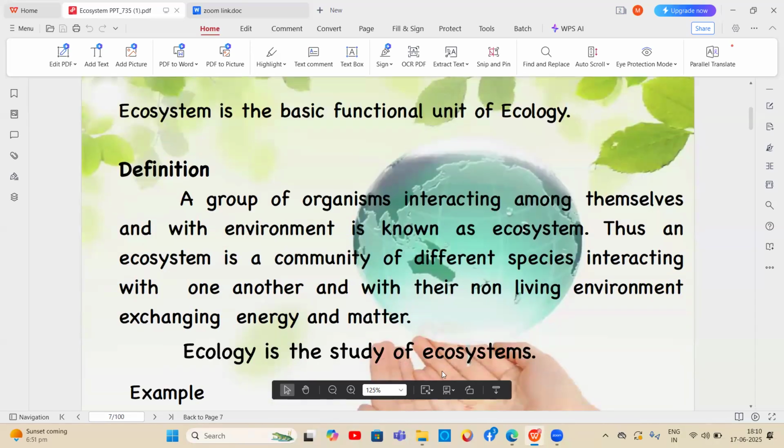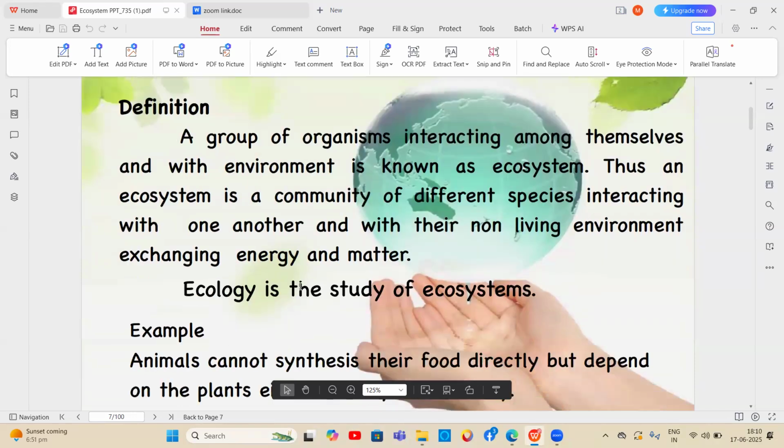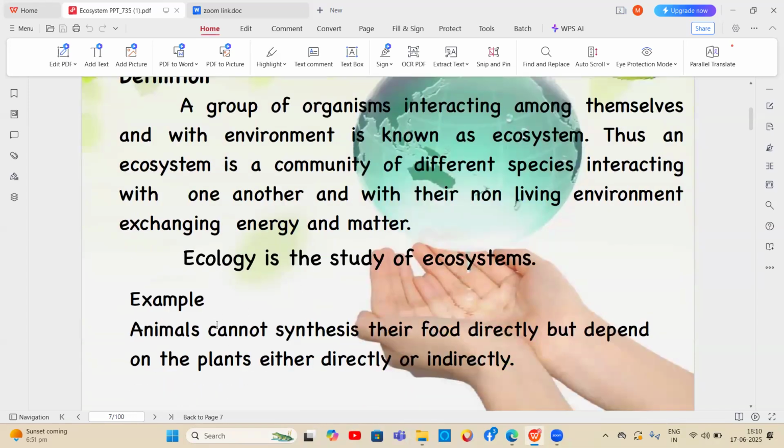Ecology is the study of ecosystems. For example, animals cannot synthesize their food directly, so they depend mainly on plants, either directly or indirectly.